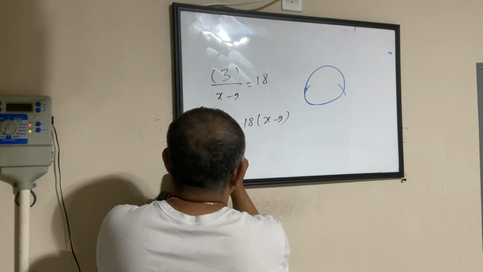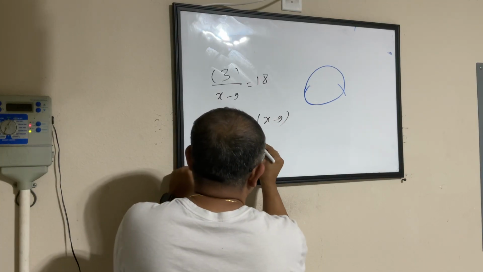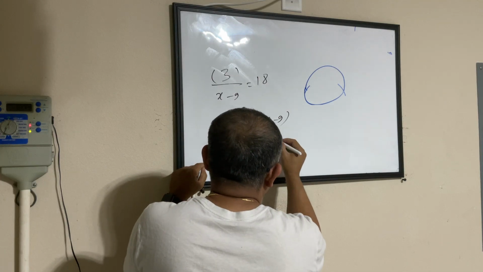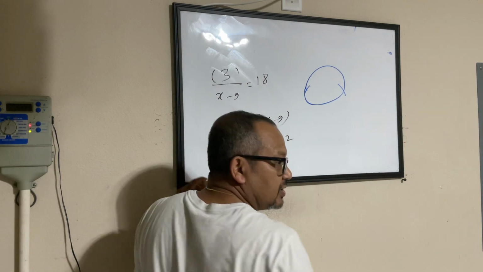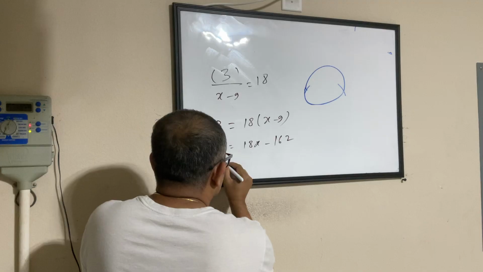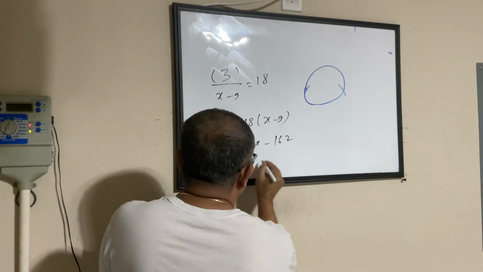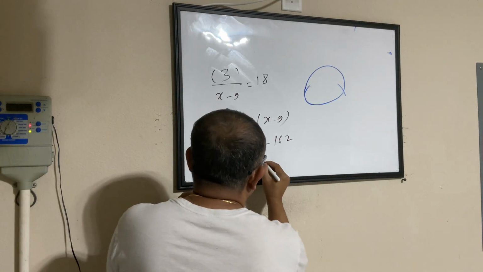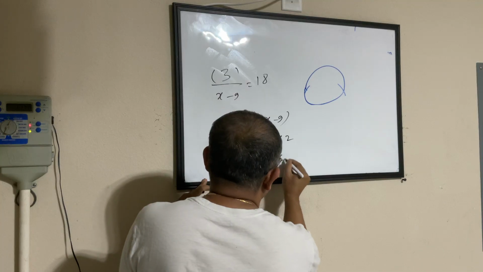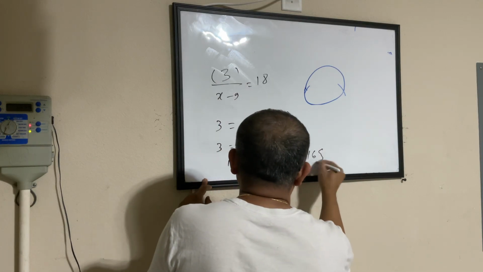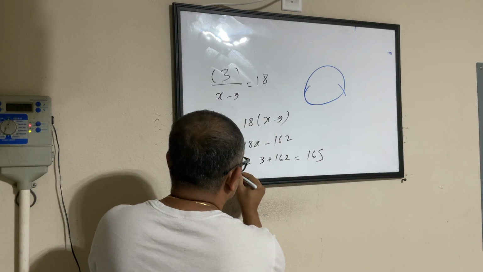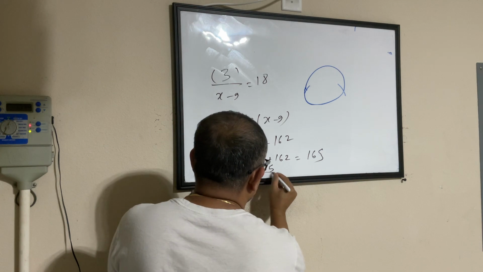And you know that 18 times x is 18x, minus 18 times 9 is 162. And then that means 18x equals, this comes to this side, 3 plus 162, which is 165. So x equals 165 by 18.